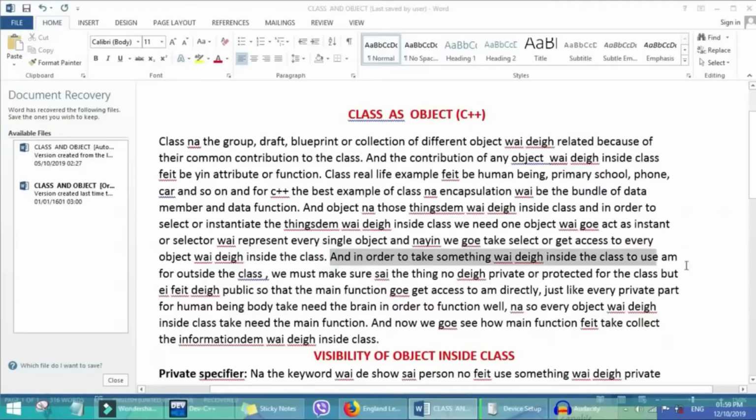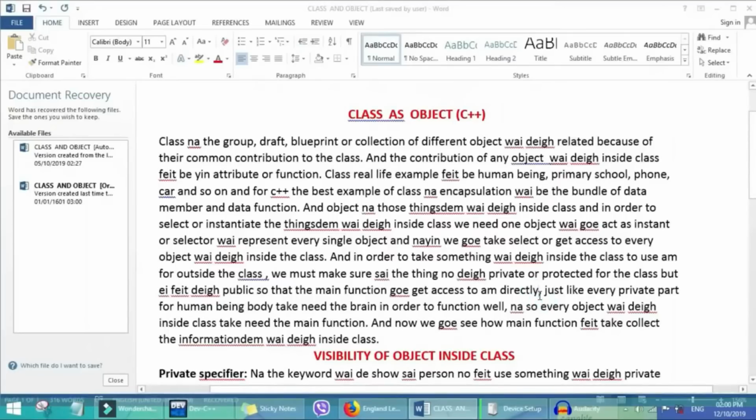And I say now we will select or get access to every object inside the class. In order to take something inside the class and use it outside the class, we must make sure the thing is not private or protected in the class, but public, so that the main function can get access to them directly. So here, what we mean is that just like all the parts within our body, to make any relevant action, they need to be connected to our brain.